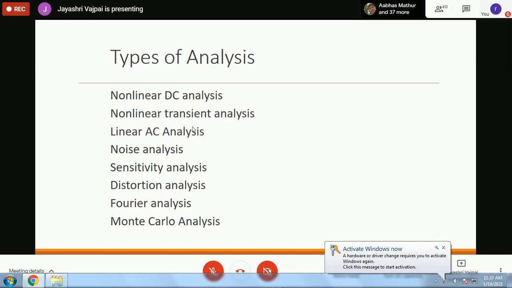So you can see that this software, although it's low key, because it is freely available, people tend to overlook its capabilities. People do not go to the full depth of the types of analysis which are available in PSpice. So all of you, I look forward that some of you may try out things and interact with me later on.